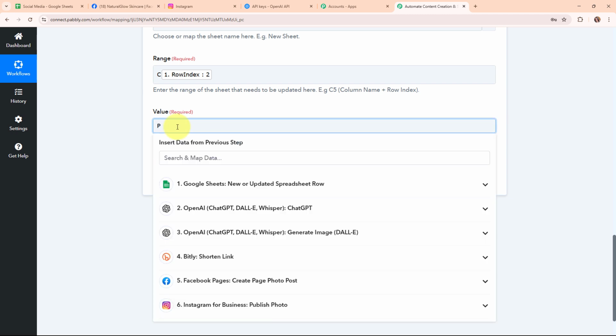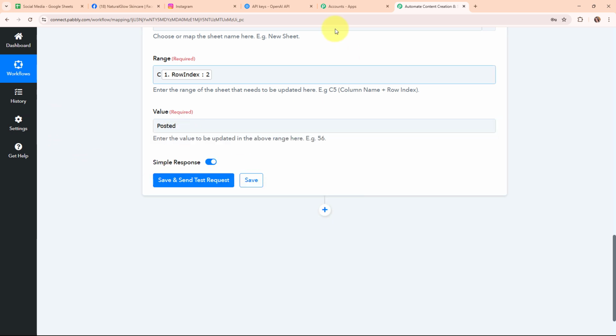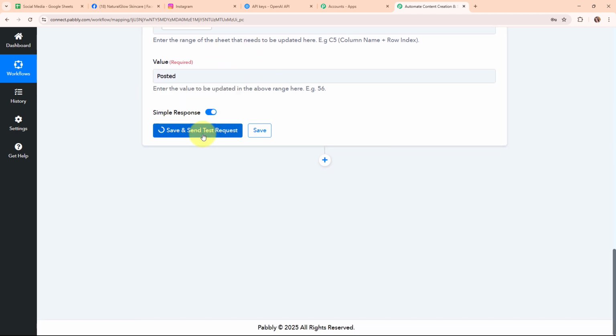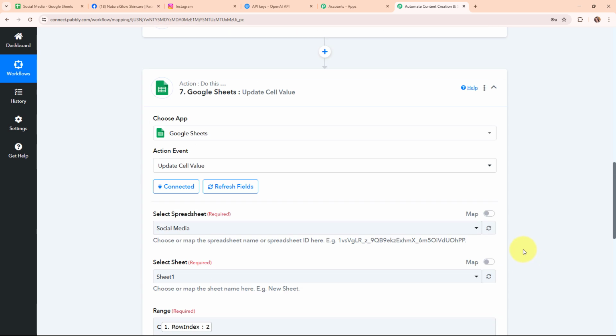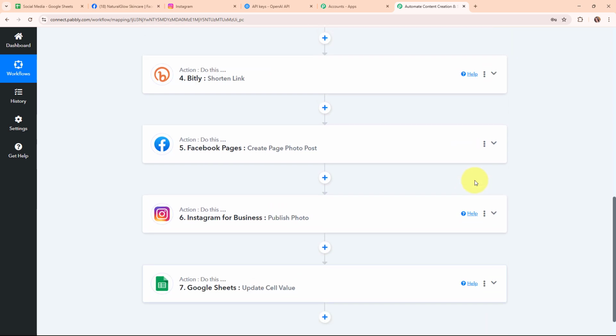So here I want the value to be "posted", so that my team can make sure that it has successfully posted a new post on my Facebook page and my Instagram account. Okay, so now after entering all the required details, I'm going to click on the Save and Send Test Request button. And here you can see we have received a successful response. That means we have successfully updated the cell value of our Google Sheets.